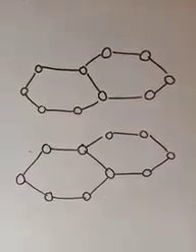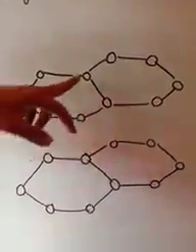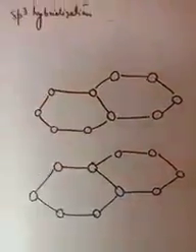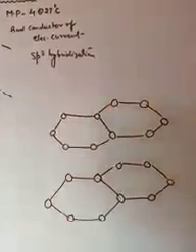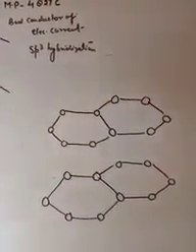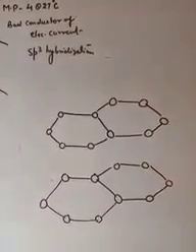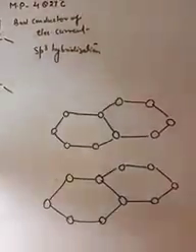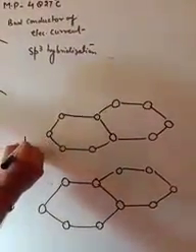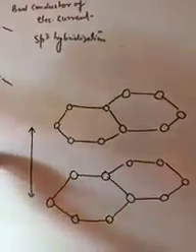Now you are watching here the two hexagonal rings, 1 and 2. Here also 1 and 2. In this way, a large number of hexagonal rings, which are sp2 hybridized, are attached to each other by weak van der Waals force.